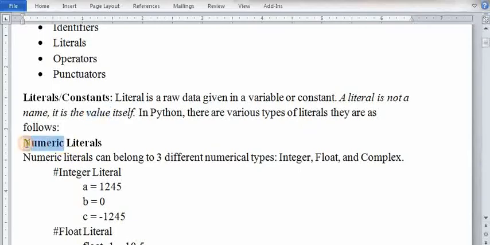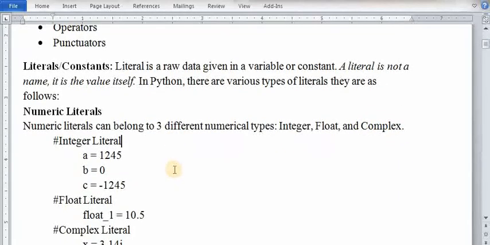Numeric literals means numeric values are called numeric literals. So there are three different types of numeric values. Integer, you know very well what integers are. The values without decimal points are called integers. Now float, the values with decimals are called float. And a complex number, about which you will study in 11th class mathematics. In a complex number you have an imaginary value.